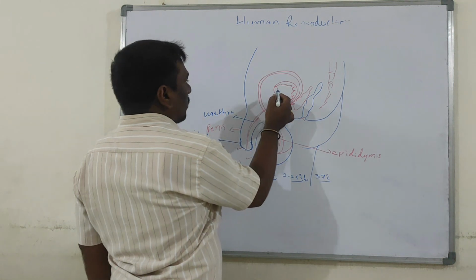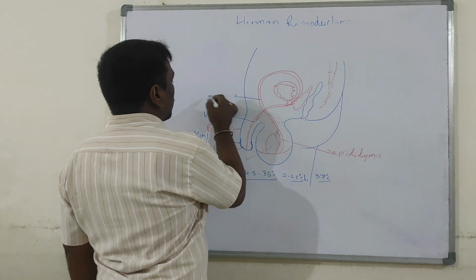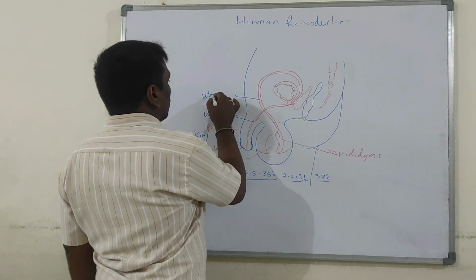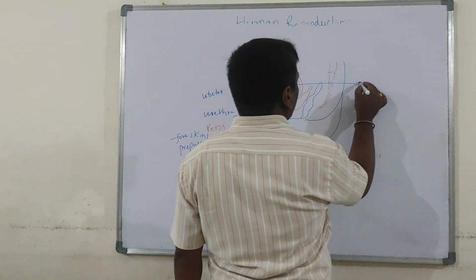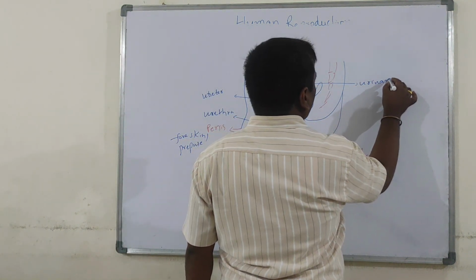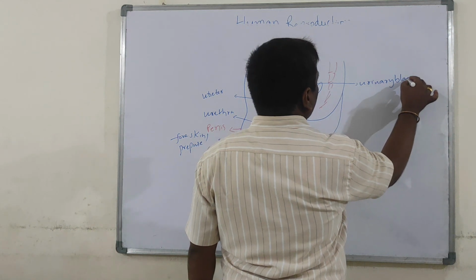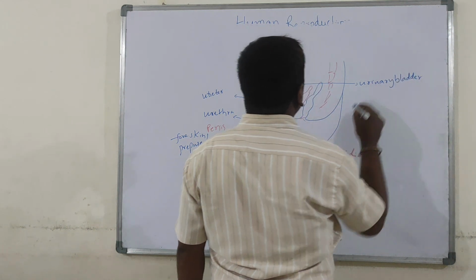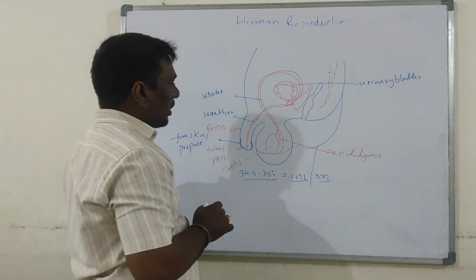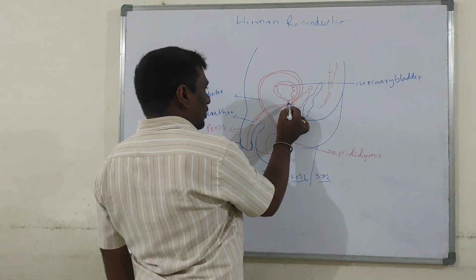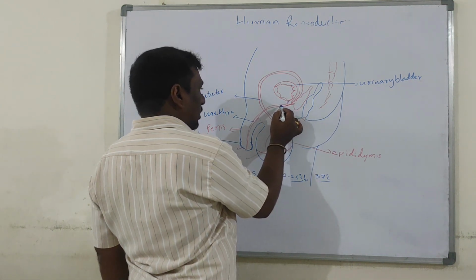Now this one, ureter. A urinary bladder. From the urinary bladder only the urethra originates.